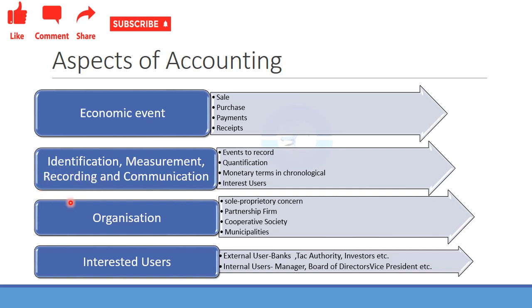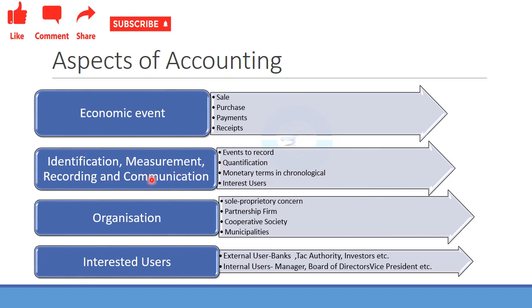Next is the recording of the economic items. That means he is recording on a daily basis. He is recording that this many cakes, this number. That means 10 cakes were sold on this day, 20 juices were sold, then 50 coffees were sold. Like that, he is making a record for himself. That means he is writing in books of records that particular events were there for a particular day.